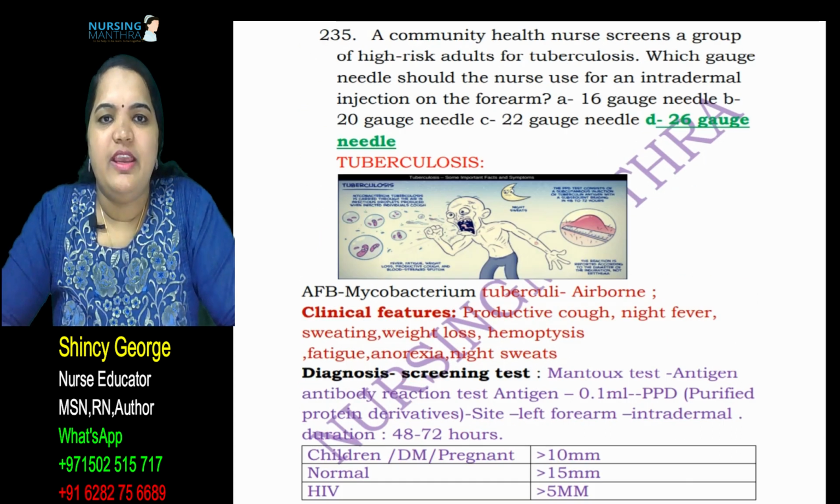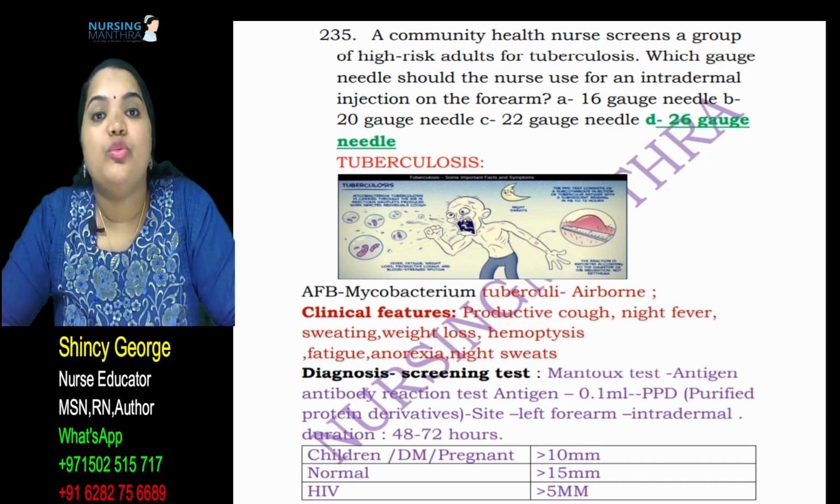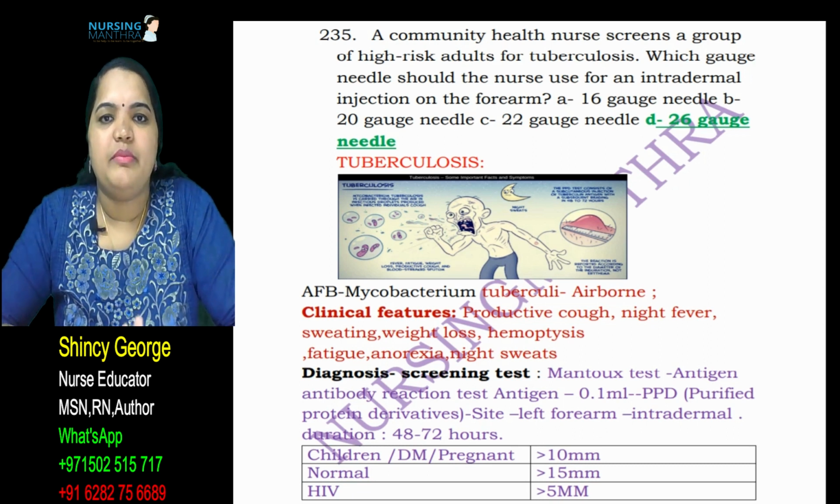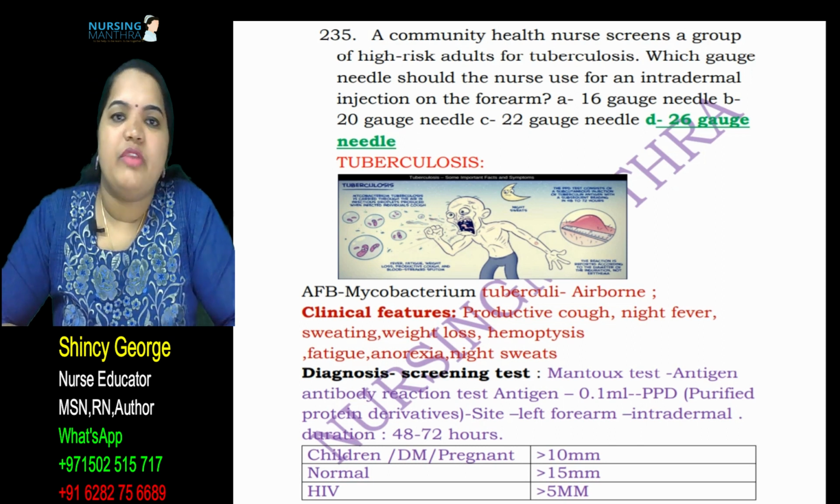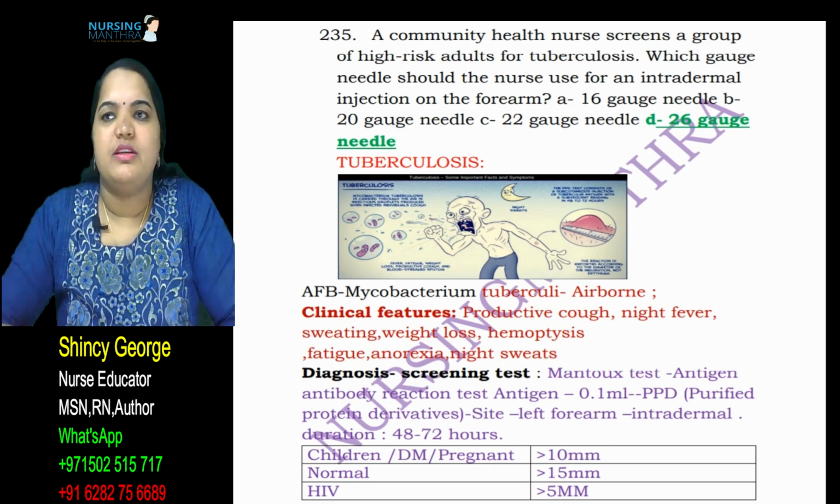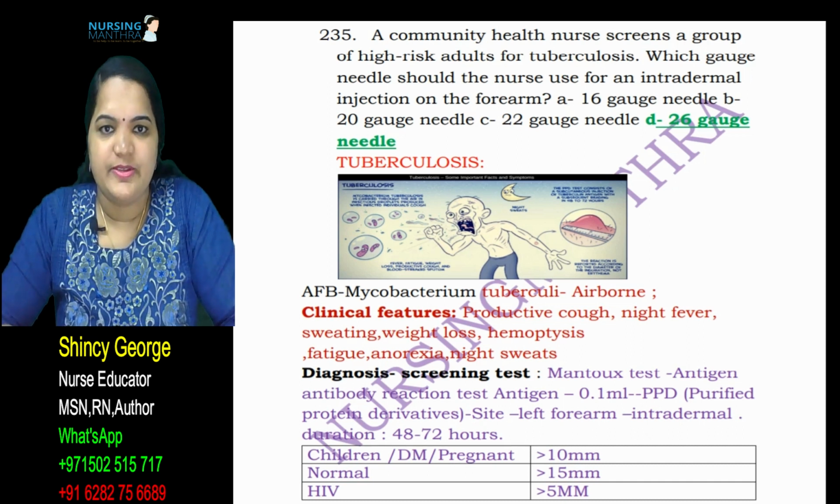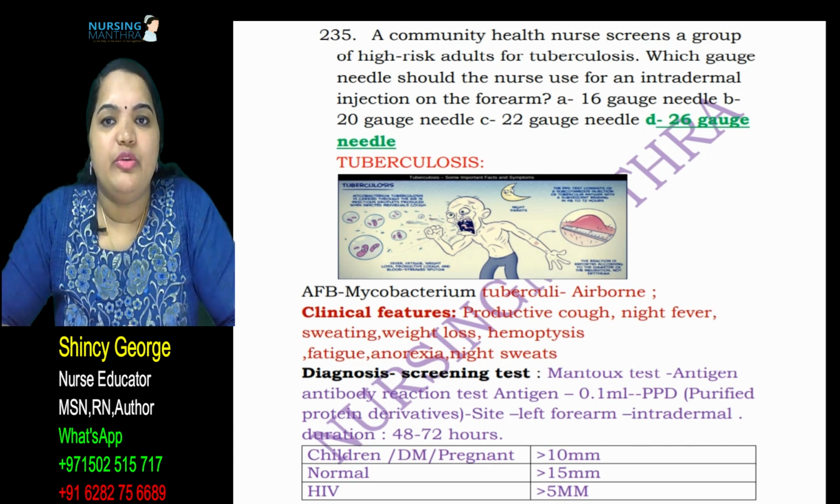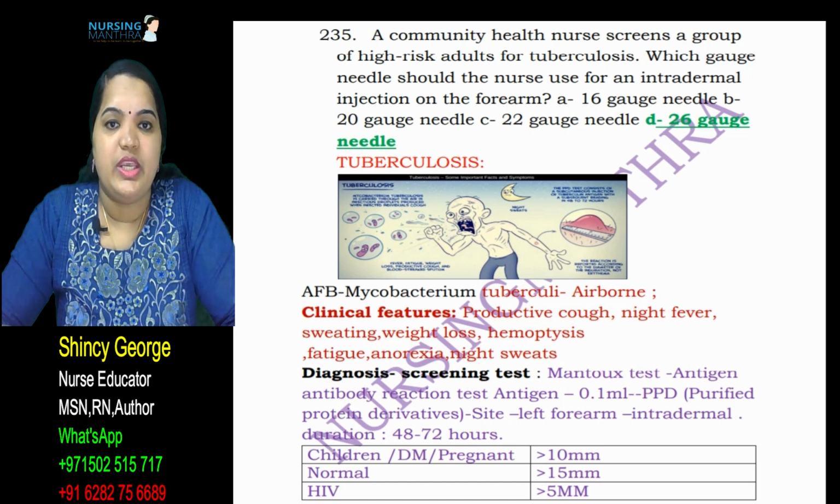So here we can see the important topics asked for community health nursing. Just a rough idea regarding tuberculosis. Mainly they ask about tuberculosis in community health nursing. Where will we inform if we find a tuberculosis case? We have to inform the primary health center as a community health nurse. Which needle will you use for the intradermal injection for the tuberculosis Mantoux test? That is the 26 gauge needle.